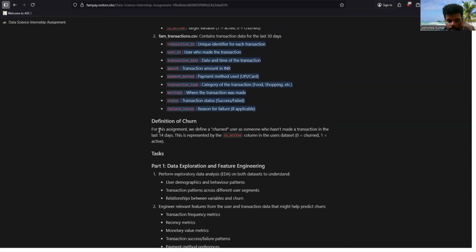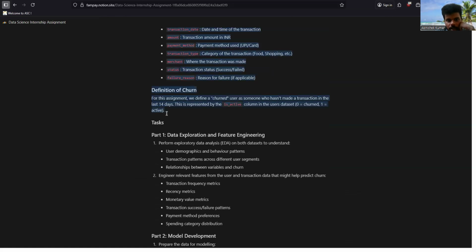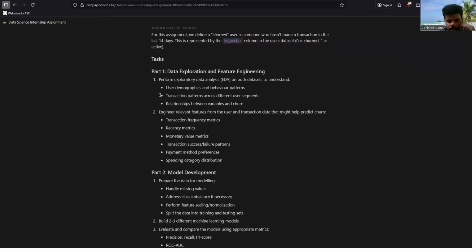Very simple. So here's the definition of churn. Let's read it. For this assignment, we define churn as someone who hasn't made a transaction in the last 14 days. Because that person is probably going to leave the service, that's why he didn't make a transaction in the last 14 days. This is represented in a field called is_active. If it's zero, it's churn. If it is one, it is active. Very simple. These are a list of tasks.